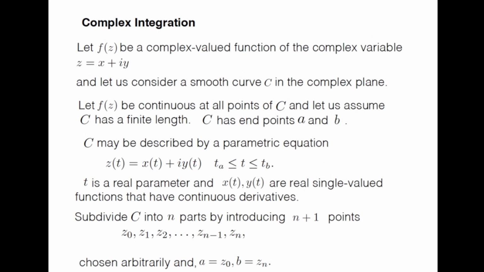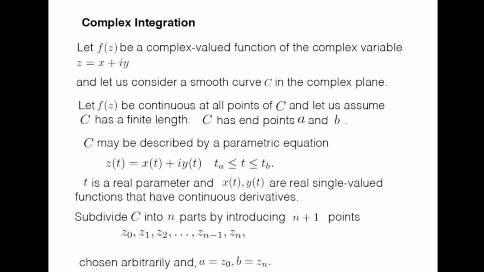And C has endpoints. I denote them by A and B. So I'll show you the graph, the figure. It will be clear what I mean. Let us assume that C is described by a parametric equation z(t) equal to x(t) plus i y(t), where t takes values in the interval t_a to t_b. So t is a real parameter and x(t), y(t) are real single-valued functions that have continuous derivatives. So this is what we are considering.